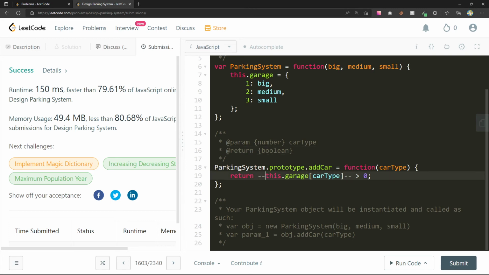If you put the minus minus first, it's going to first do this operation. So it'll do the subtraction, then it'll do the condition, then it will evaluate this expression. However, if you do postfix, it will first evaluate the expression and then do the subtraction. So it's like we have a cart, right? Think about it in real life.